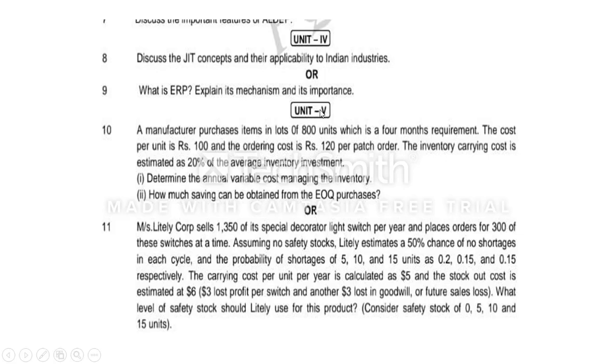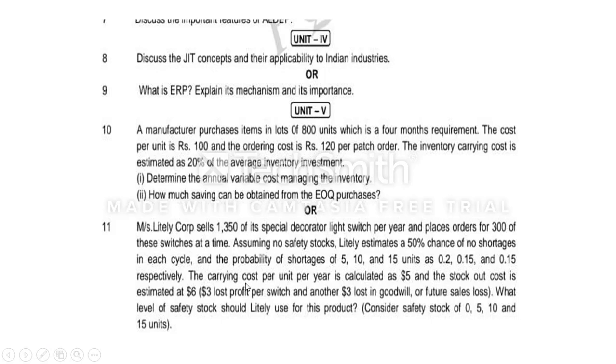This problem is unit number 5. Here you look at the demand that is given. Cost per unit is 100. Ordering cost is given. Inventory carrying cost is 20% of average inventory investment, so 20% of 100, right? Simply you can go ahead and determine the annual variable cost of managing inventory. Variable cost means ordering cost and carrying cost. Then how much saving can be obtained from the EOQ purchase? Normally they will go for 800. If you go for EOQ, what is the quantity?